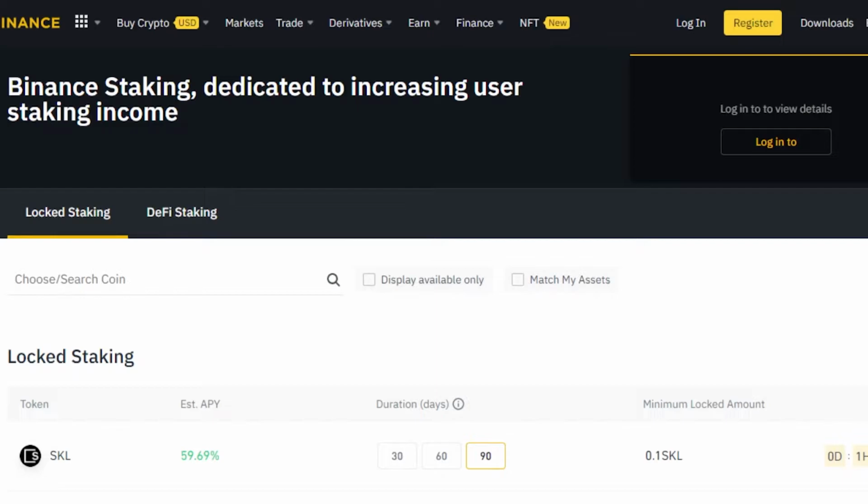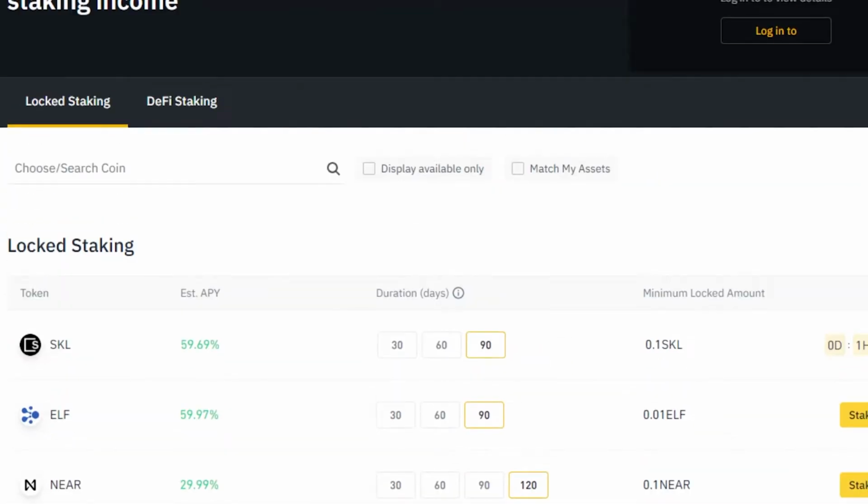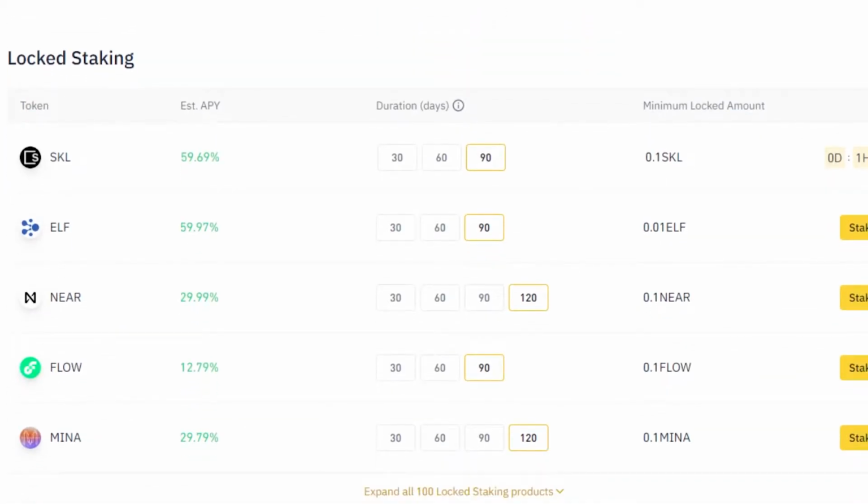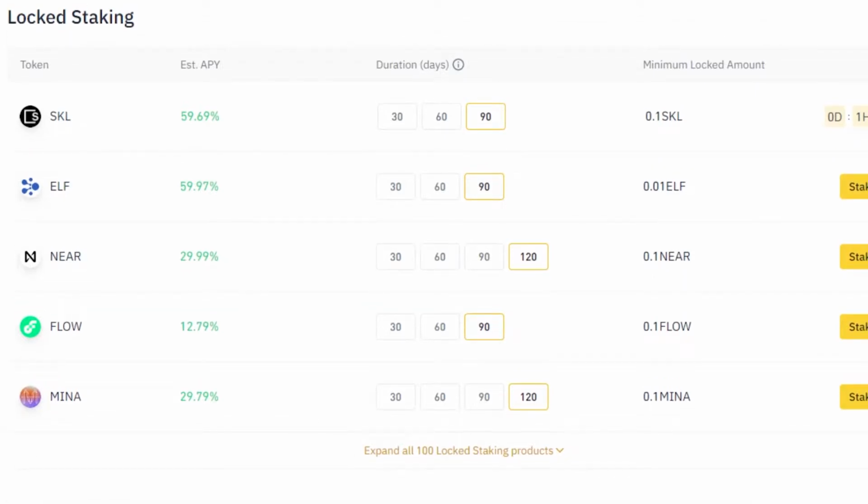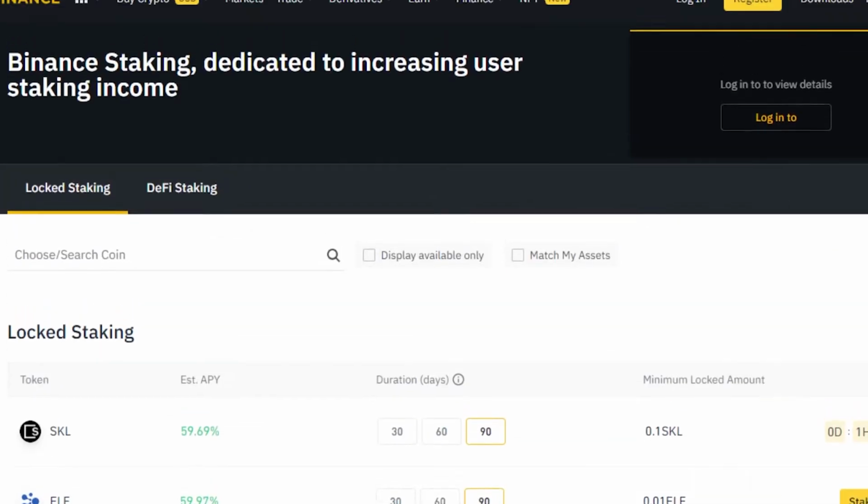What is locked staking? In simple words, we can lock our coins on a certain blockchain for a set period and we simply earn rewards for it. For example, the more coins you lock on a blockchain, the more rewards you will win. So it's really handy for some people and it helps us make a profit by just locking our coins on a certain blockchain. So I will show you how to do that on Binance.